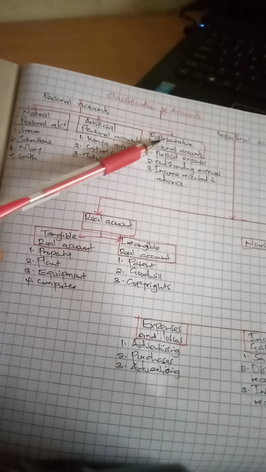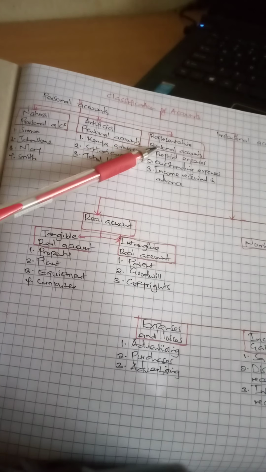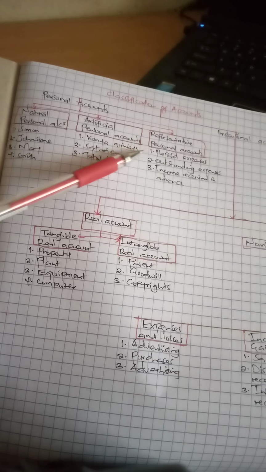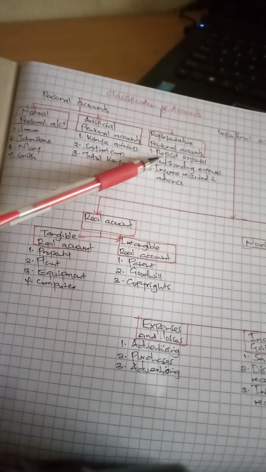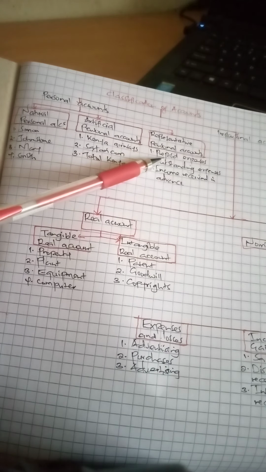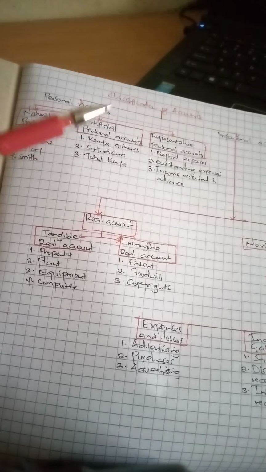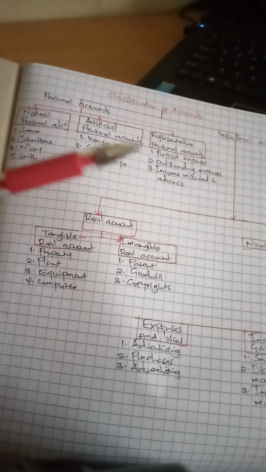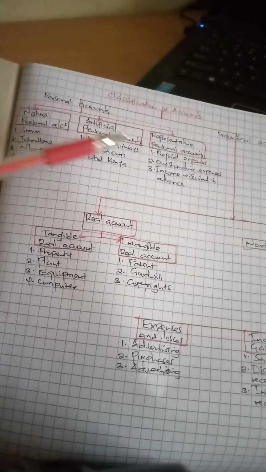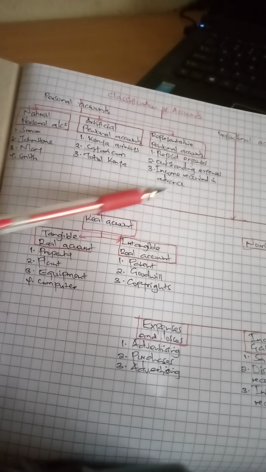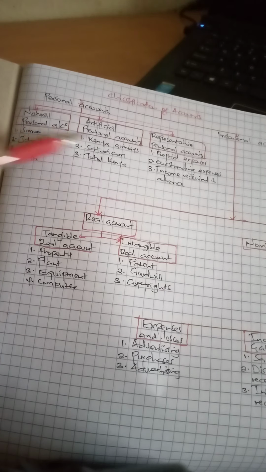Then we also have the category referred to as representative personal accounts. When you have something that is prepaid, it could be accrued, it could be outstanding, it could be income received in advance, all those fall under representative personal accounts. So those are the three categories that fall under personal accounts.